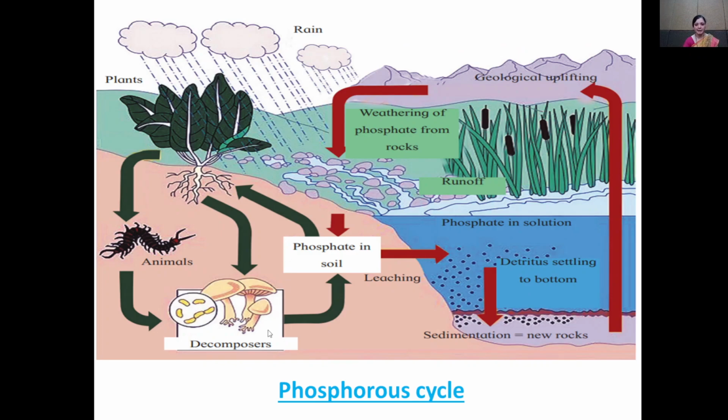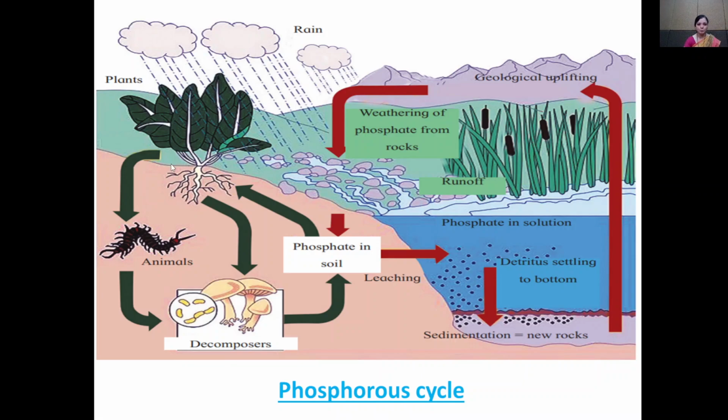So this is the diagrammatic representation of the phosphorus cycle. Movement of phosphorus takes place from biotic to abiotic components. Weathering of rock, soil erosion, decomposition, and leaching are the processes responsible for releasing phosphorus, and this phosphorus is absorbed by the roots of the plant.